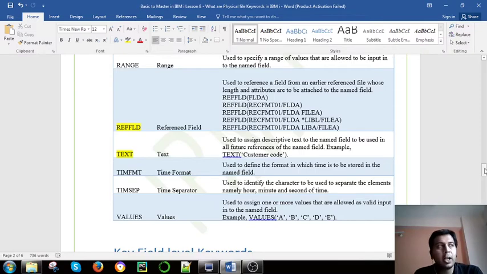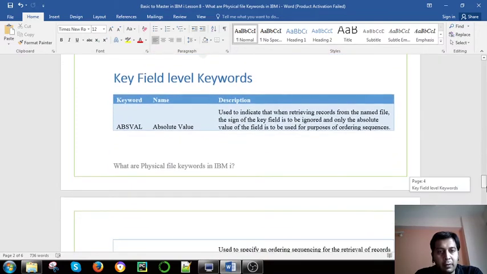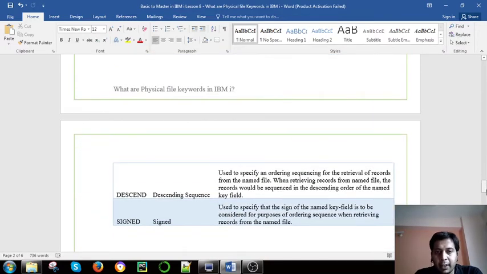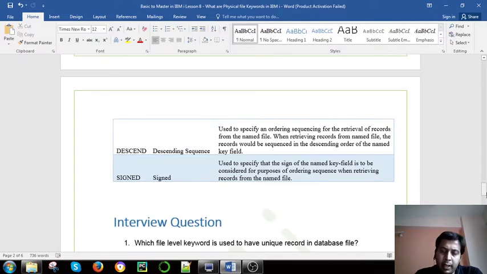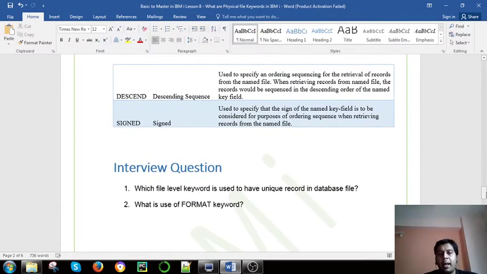These keywords are very useful when we develop applications. We cannot see all of them, but we'll see a couple of them. As the sessions go ahead and we use them in programming, all of them might be included in later sessions. In the key field we have absolute values, descend, sign, and a couple more.